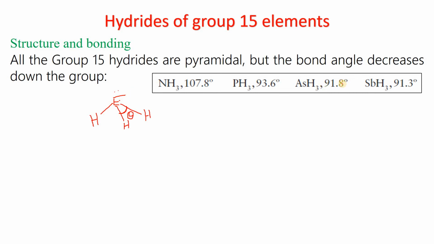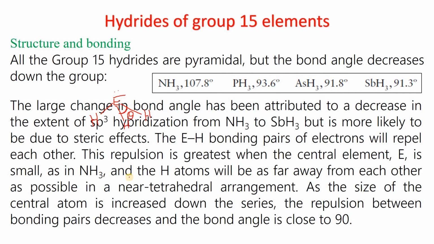So we are getting the maximum value of bond angle in the case of ammonia. But as we go to SbH3, the size of the central atom increases, and the repulsion between the EH bond pairs decreases, and we are getting the smaller bond angle in the case of SbH3. The large change in the bond angle has been attributed to a decrease in the extent of sp3 hybridization from ammonia to SbH3, but is more likely to be due to steric effects.